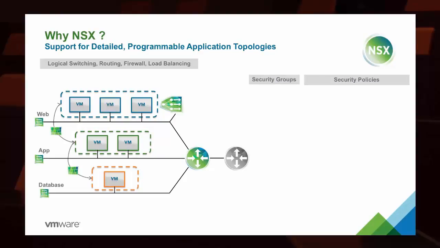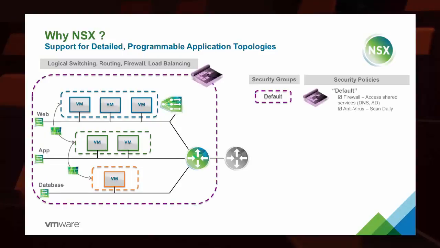We can then apply security groups and security policies to the machines so that everything is being spun up effectively inside of the space. So maybe there's a default group that triggers a firewall for access to things like DNS and Active Directory, and it triggers an antivirus to scan every day.